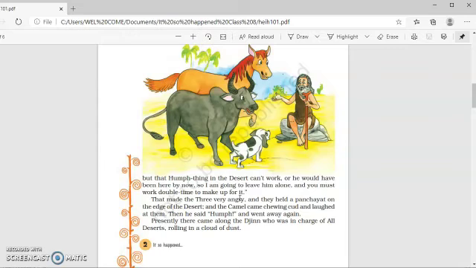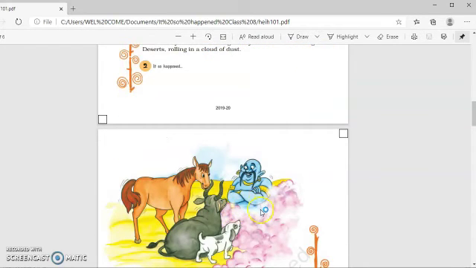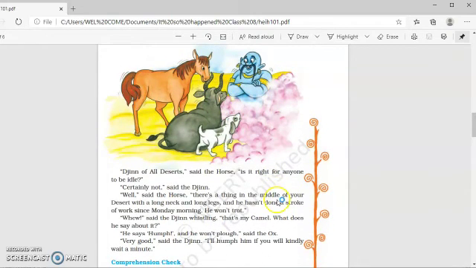Presently there came along the jinn who was in charge of all the desert, rolling in a cloud of dust. So you can see the jinn who was coming to that area, and he heard these three animals complaining. "Jinn of all deserts," said the horse, "is it right for anyone to be idle?" So the horse began the question. He questioned the jinn how far do you think it is right that a person should be left without work? "Certainly not," said the jinn.